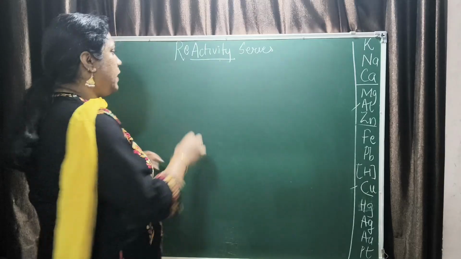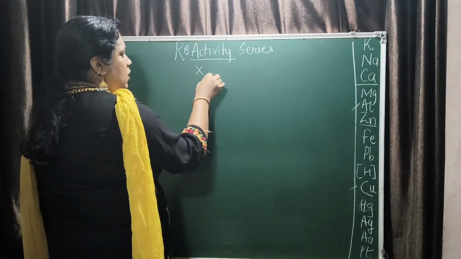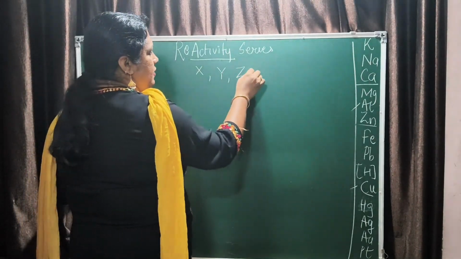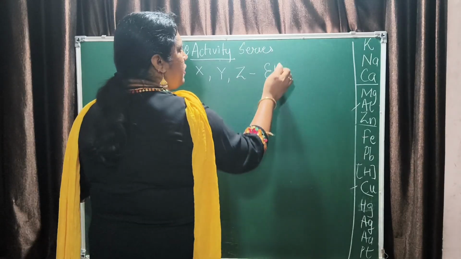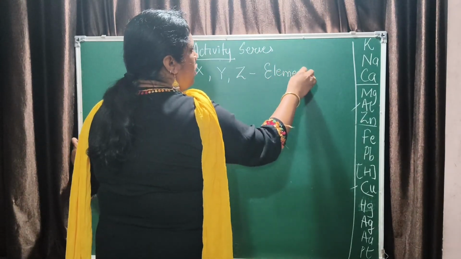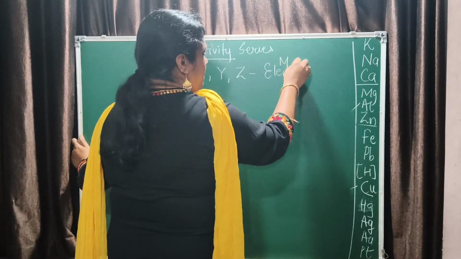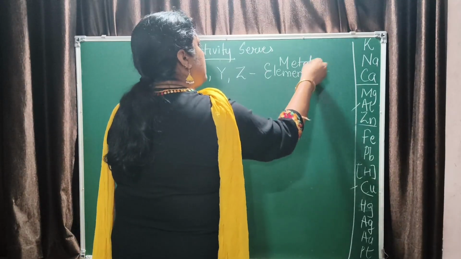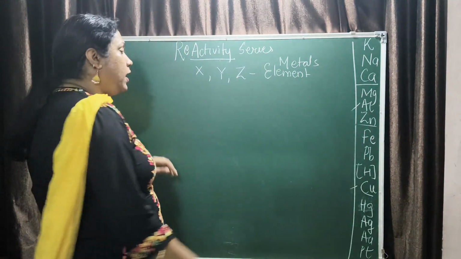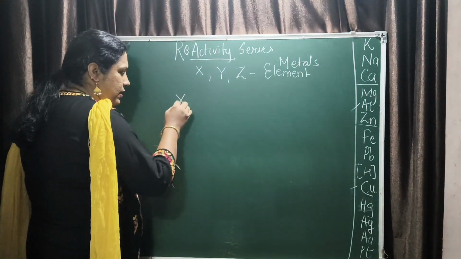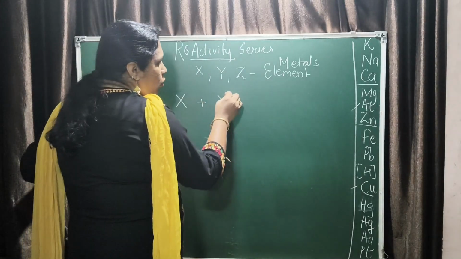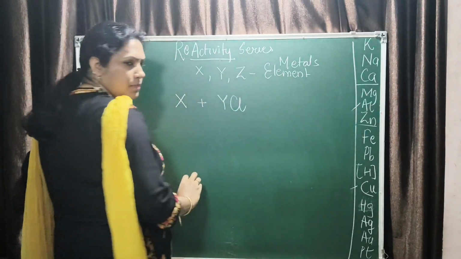Now let us see that we have X, Y and Z. These are the metals, to be more precise. Now what happens when X reacts with Y chloride?